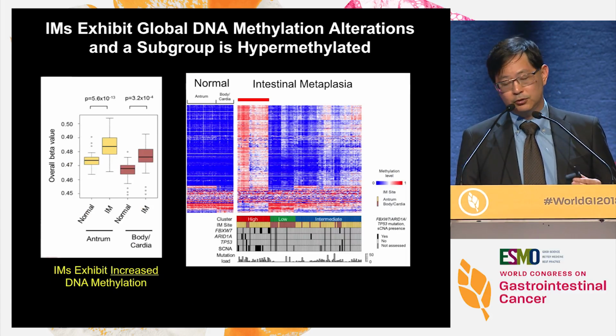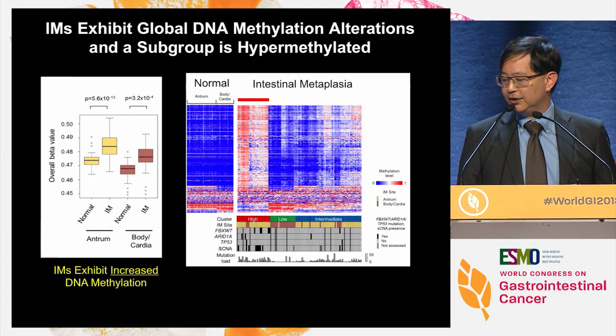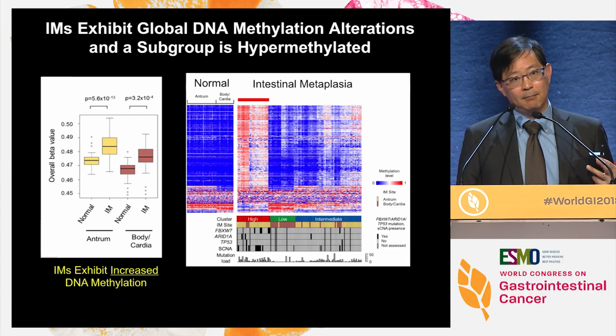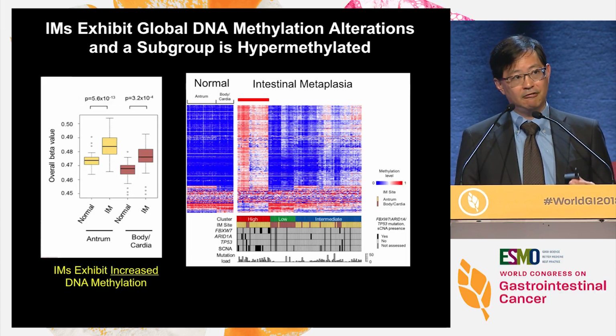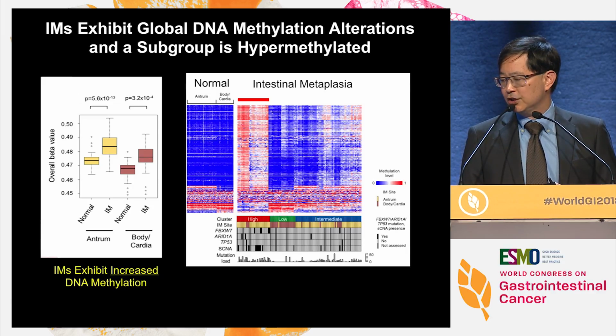One more point before I get to the outcome. We've also done DNA methylation profiling on these cases, and compared to DNA sequencing, what is surprising is that the amount of DNA methylation, or epigenetic changes, in these samples is profound. So when you become metaplastic, in the antrum or the body, your levels of DNA methylation go up very significantly, suggesting that DNA methylation changes may actually precede the onset of genetic changes, and there's a subgroup that's hypermethylated.